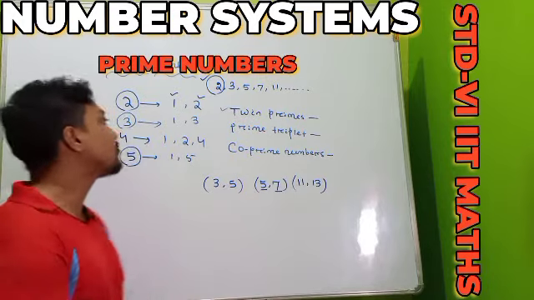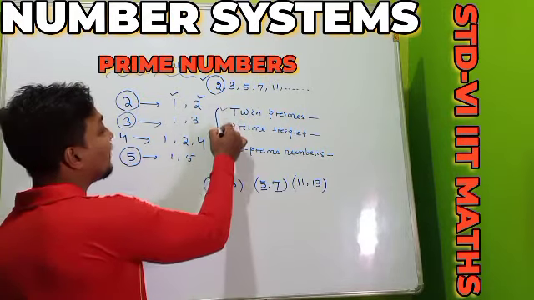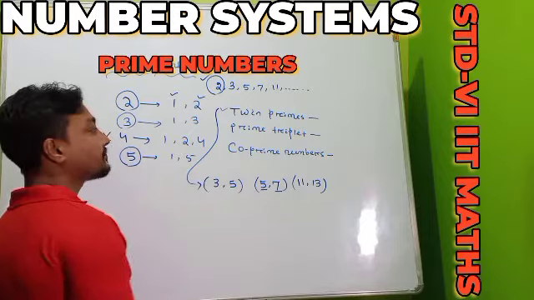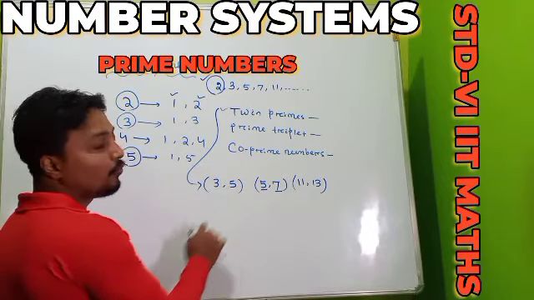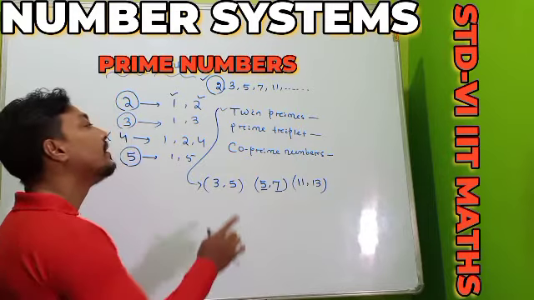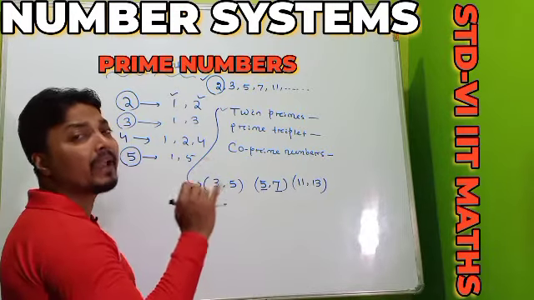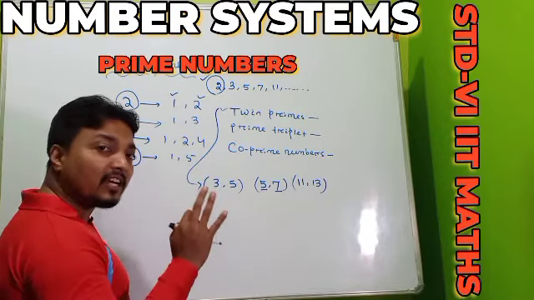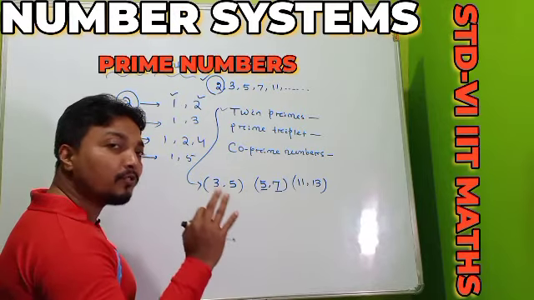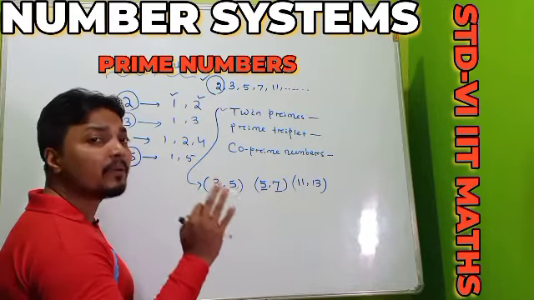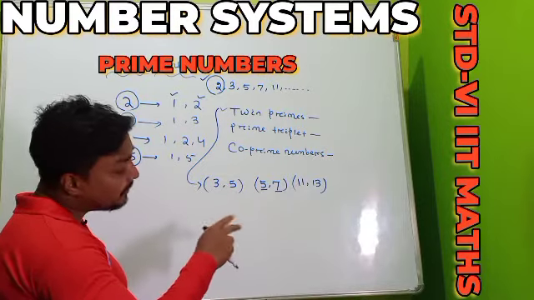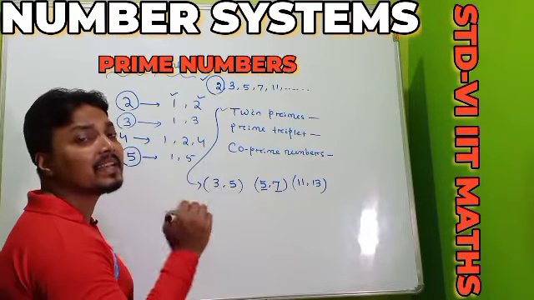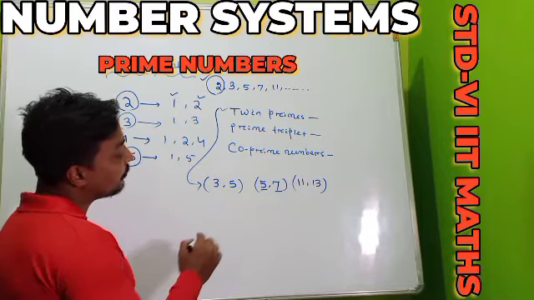Ready? Next we will discuss prime triplets. Just like twin means 2, prime triplet means 3 prime numbers. We can call 3 consecutive prime numbers a prime triplet if the difference between one another is 2. I am showing an example.